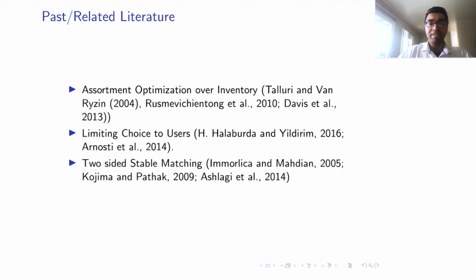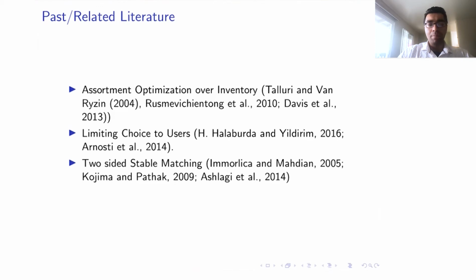The key difference between that area of work and our problem is that goods do not have an option to reject or have no outside option. The idea of limiting choice to users is not new and has been explored in the papers by Halabert et al. and Arnosti et al. The key difference between their work and ours is we look at the two-step setting, and there the platform makes a choice over what assortment set of suppliers to show.